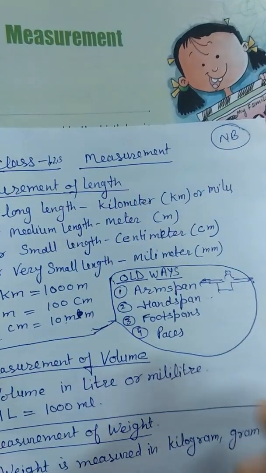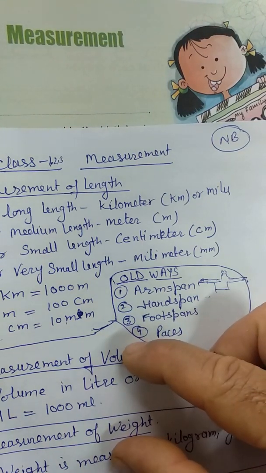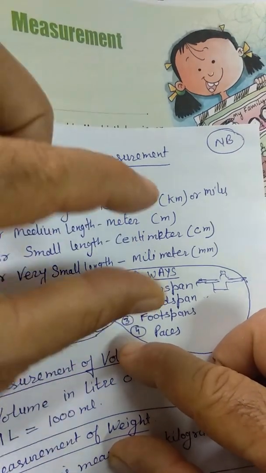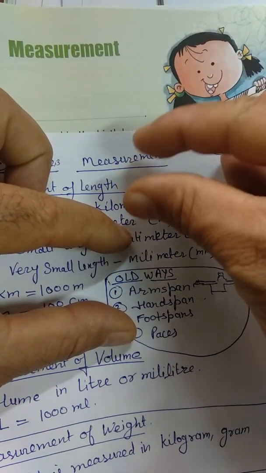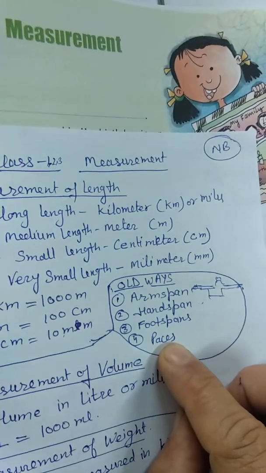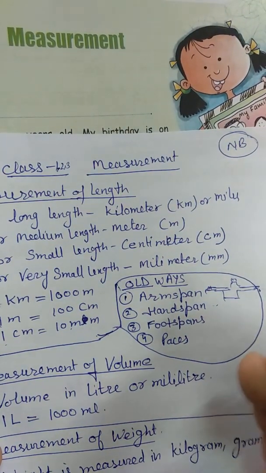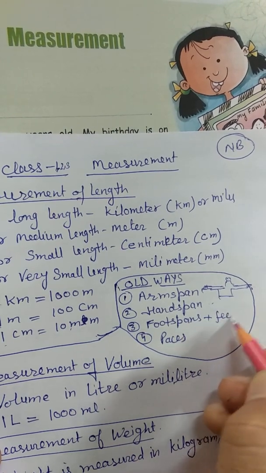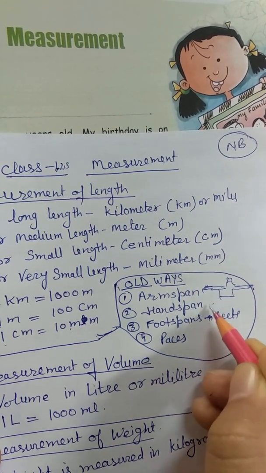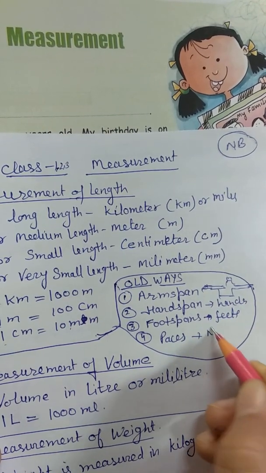Next is foot span. When you see the length of your foot, 1 foot, 2nd foot, like this, this is measured in foot span. And pace is when you walk normally. Here the feet are used, here hands are used, and here the normal walk.